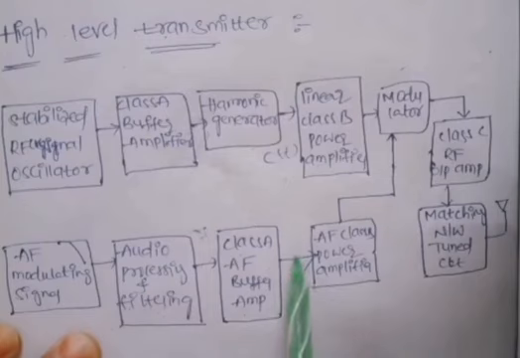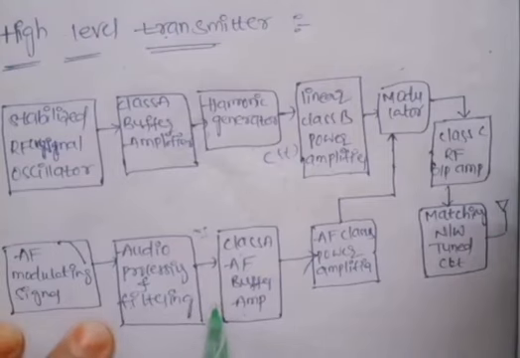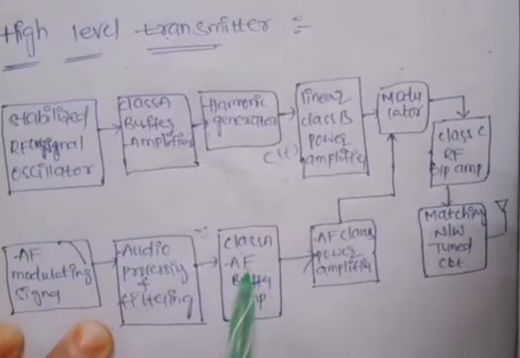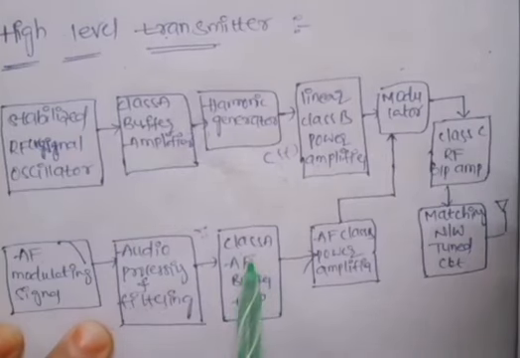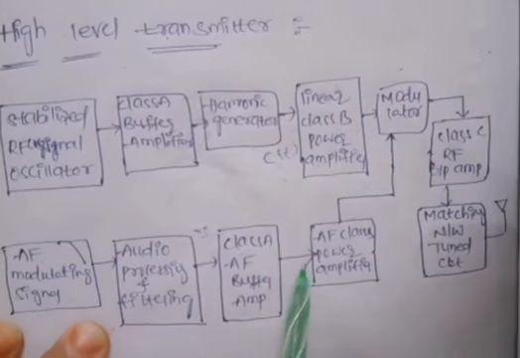If the signal is fed back to the input, there is a chance of noise and distortion. To overcome that, we use class A buffer amplifiers here. The class A buffer amplifiers provide high output impedance.